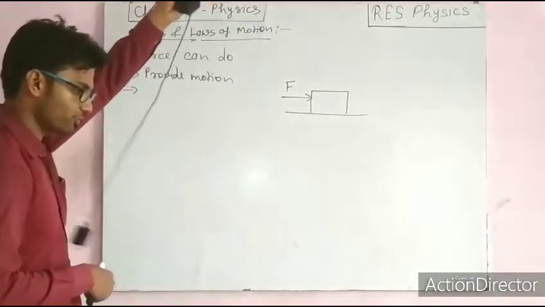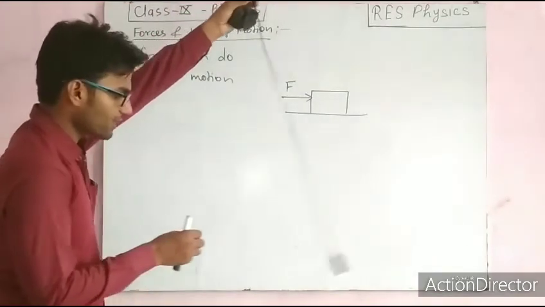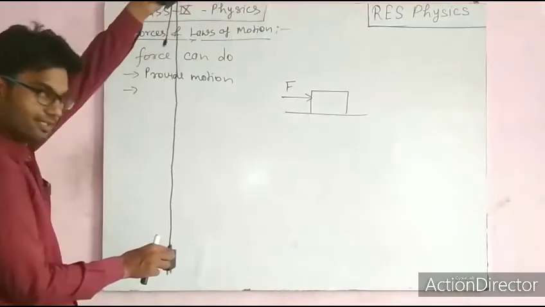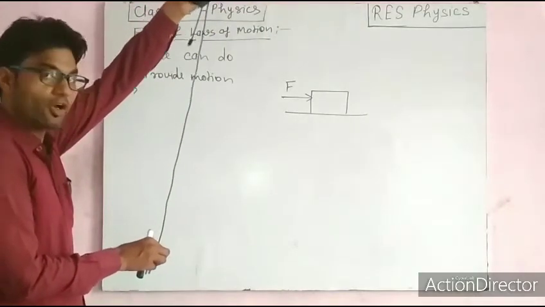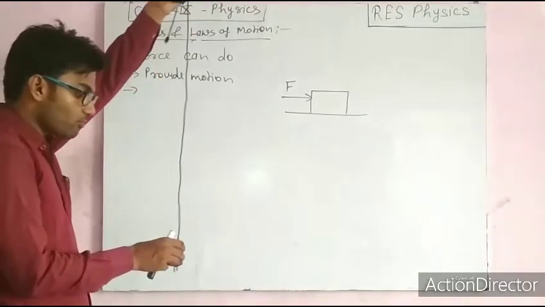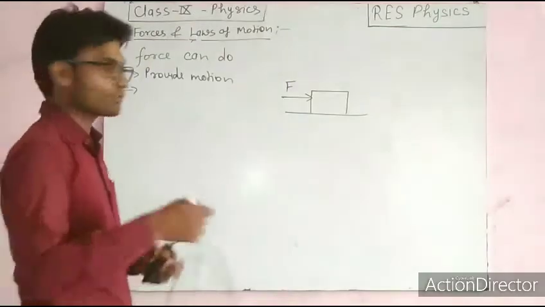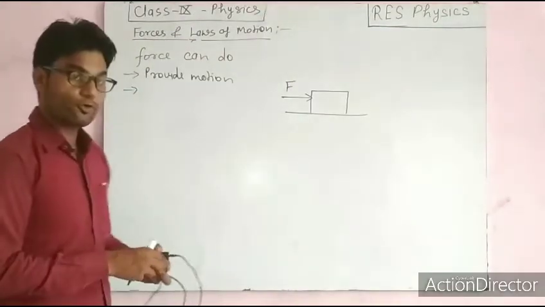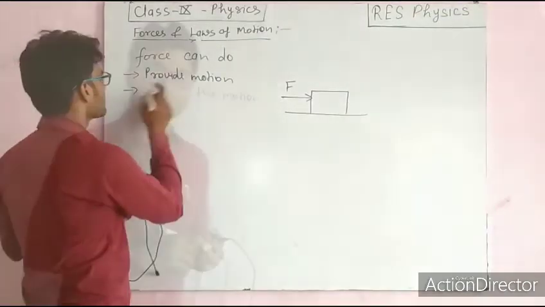Suppose this object is moving, and I apply one force on this object with my hand. What happens? The motion of the object stops. So a force can stop the motion of an object.